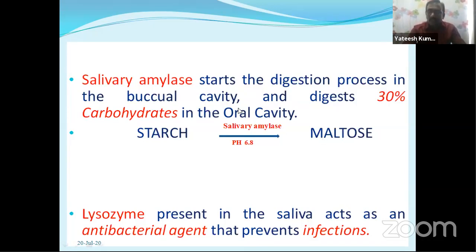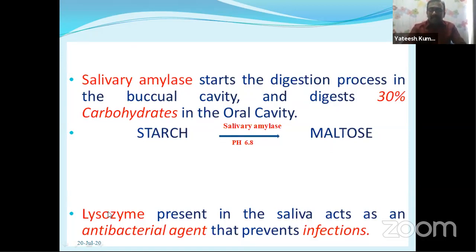Okay, students. So here, one point: digestion starts in the buccal cavity by the action of salivary amylase. How much amount here? 30% of the carbohydrates are digested in the buccal cavity. And the pH of the saliva is 6.8, slightly acidic in nature. Salivary amylase works at a pH of 6.8, and the starch is converted into maltose.